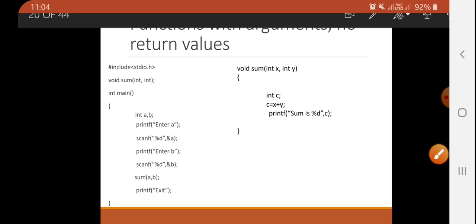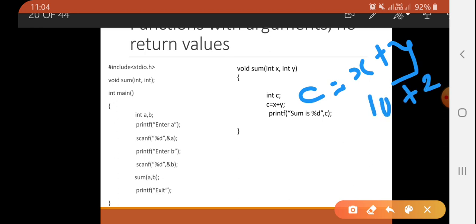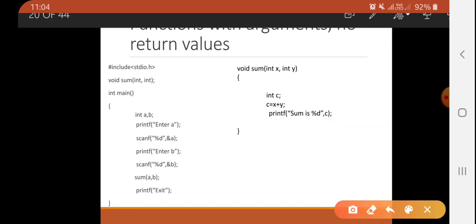Now what are we performing in sum? We are performing C equal to X plus Y. So what is the value of X? Assume 10, Y is 20, so it is 30 and we are printing it here. So we are passing two arguments, or two values, from the calling function to the called function, that is from main to sum.